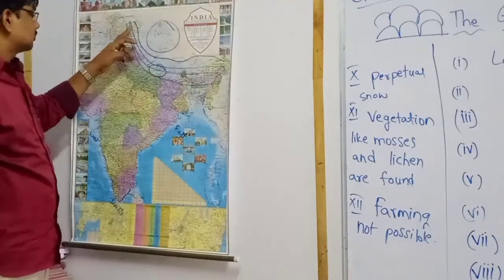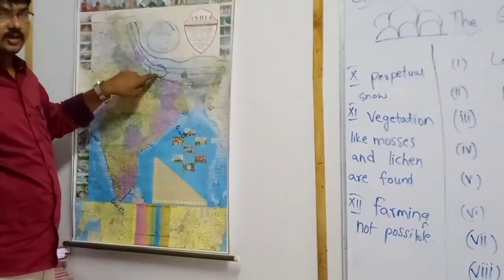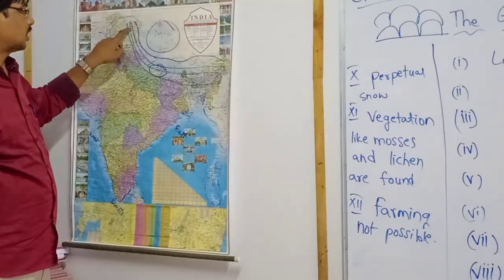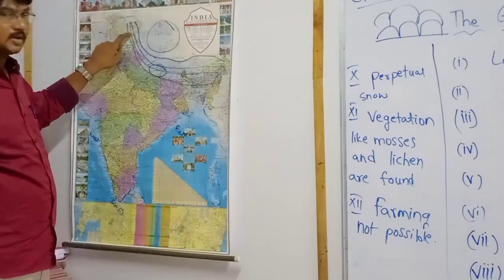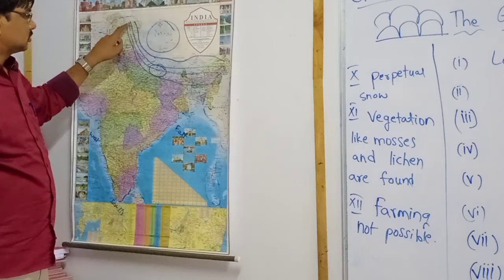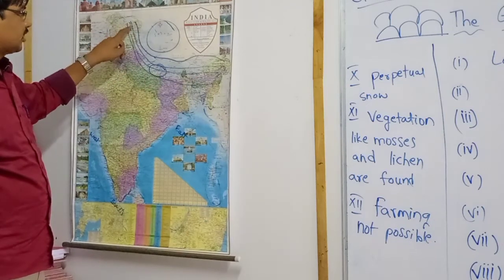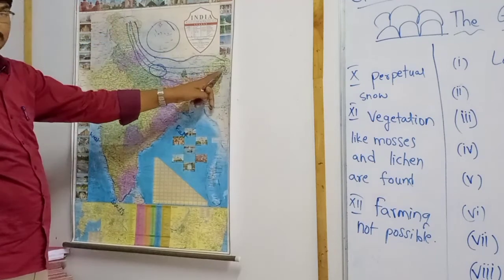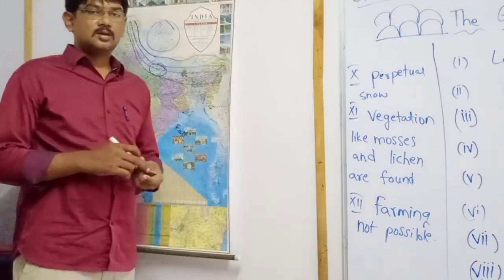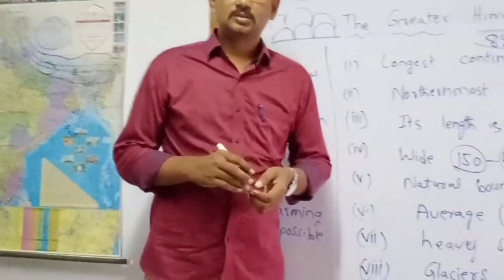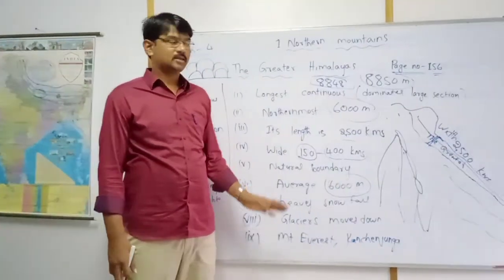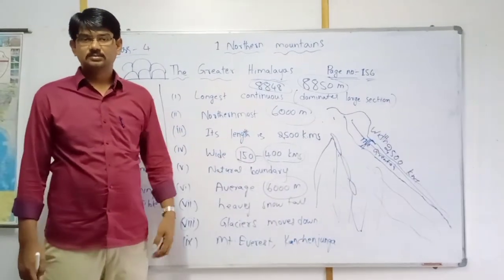Here is Nepal, in this country only Mount Everest is located. Clear? Karakoram mountain ranges are located here at Jammu Kashmir. Himalayas totally stretch from Jammu Kashmir to Arunachal Pradesh. Okay students, this is all about the greater Himalayan ranges.